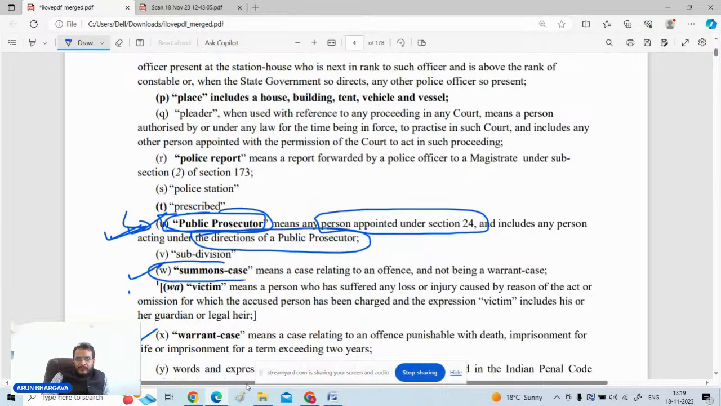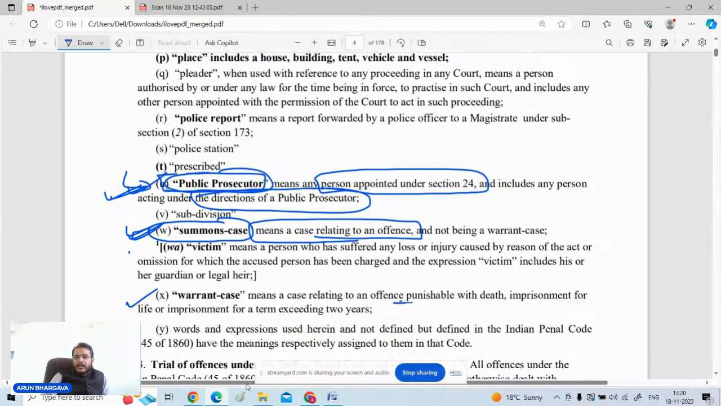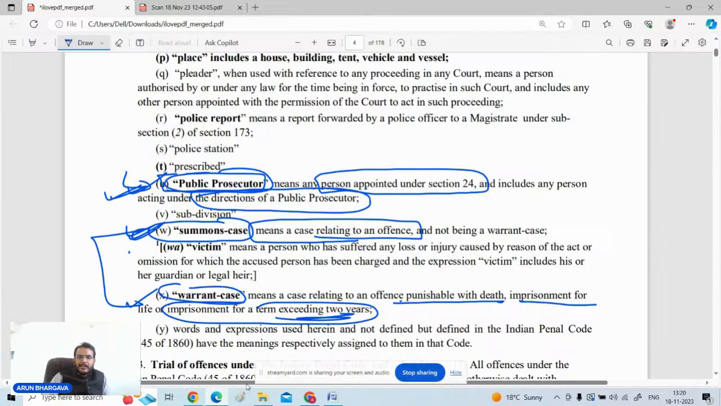Any offense for which the punishment is less than 2 years, that offense will be considered to be a summons case. And any offense for which the punishment is death or life imprisonment or imprisonment for a term exceeding 2 years will be called a warrant case. So these are the basic things with respect to what is the difference between a summons case and a warrant case.